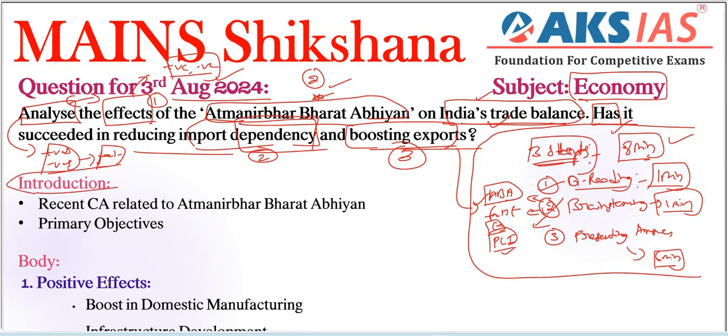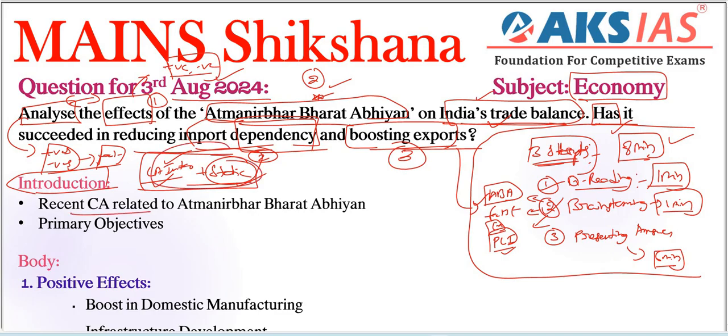To write a decent introduction, first of all we need to start with a current affairs introduction. Then we need to write our static part also, right? Many aspirants write a current affairs introduction but leave out the static part. If they write a static background, they leave out the current affairs introduction, right? We should not do it like that. We need to provide both these aspects.